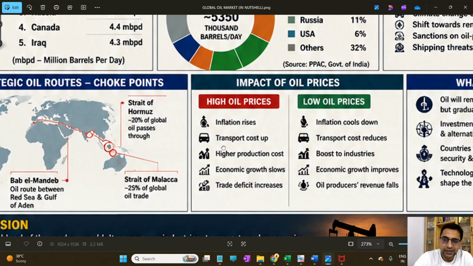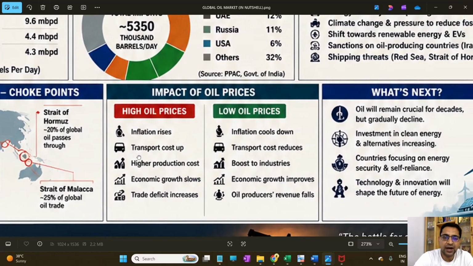So what is the impact of oil prices? High oil prices lead to inflation rise, transport cost goes up, higher production cost, then economic growth slows down, and trade deficit will increase. And if we have a lower oil price, inflation cools down, transport cost reduces, it again provides a boost to industries, economic growth improves, and oil producer revenue falls.